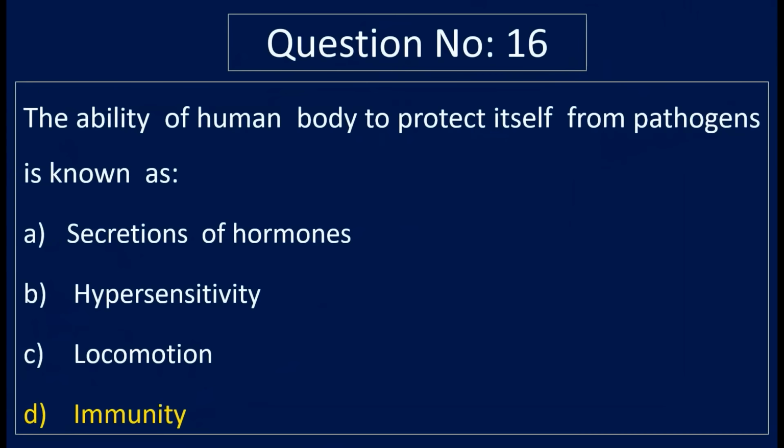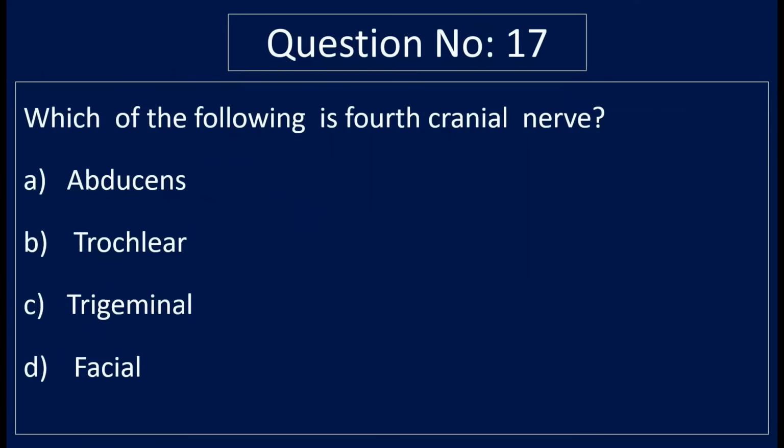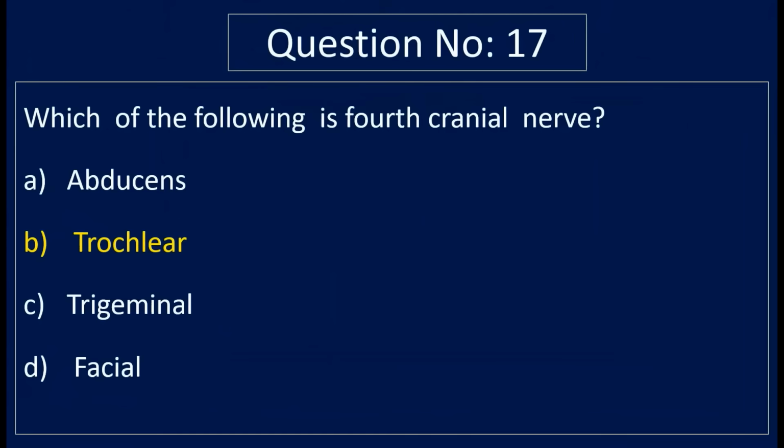Correct answer is option D, immunity. The ability of human body to protect itself from pathogens is known as immunity. Question number 17. Which of the following is fourth cranial nerve? Option A, abducens, option B, trochlear, option C, trigeminal, and option D, facial. Correct answer is option B, trochlear nerve.